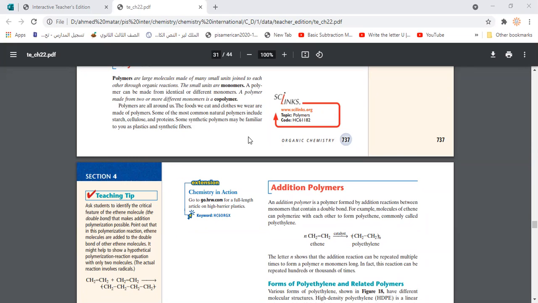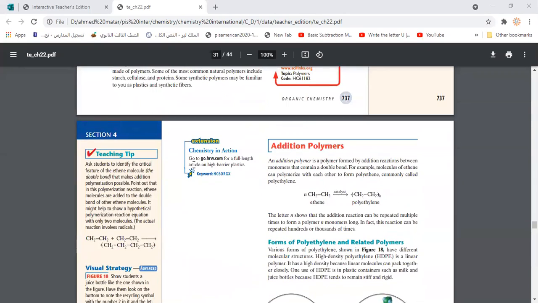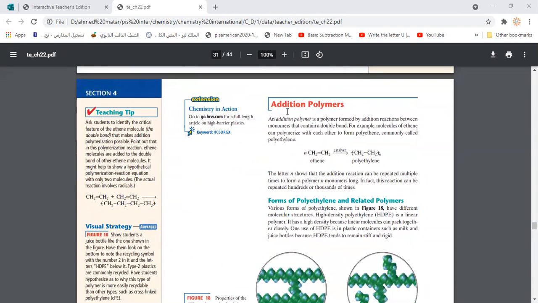Polymers could be classified into different categories regarding how the polymerization happens. The first thing here we have is something called the addition polymer. As the name suggests addition, we remember the addition reaction, so it must include a double or triple covalent bond. An addition polymer is a kind of polymer formed by adding monomers together. These monomers contain a double bond.